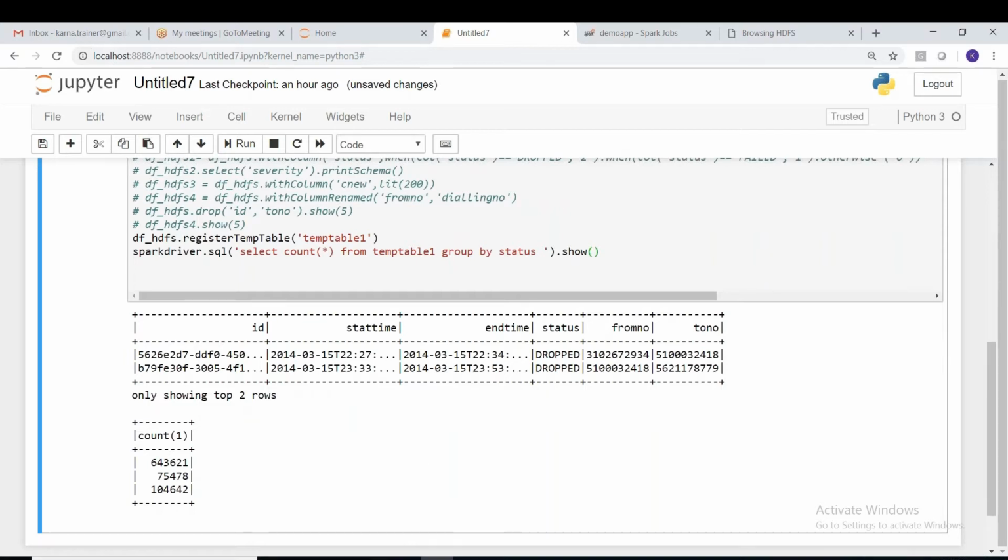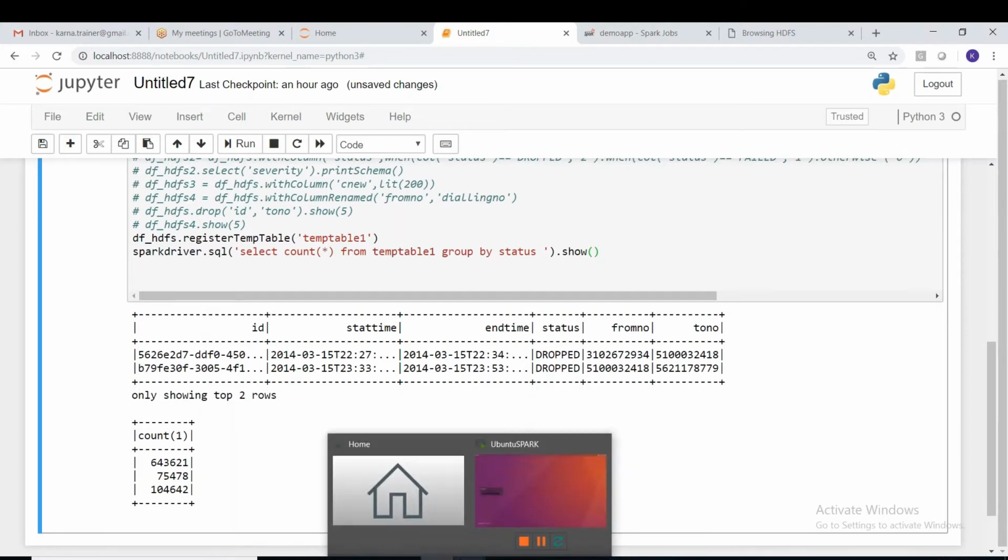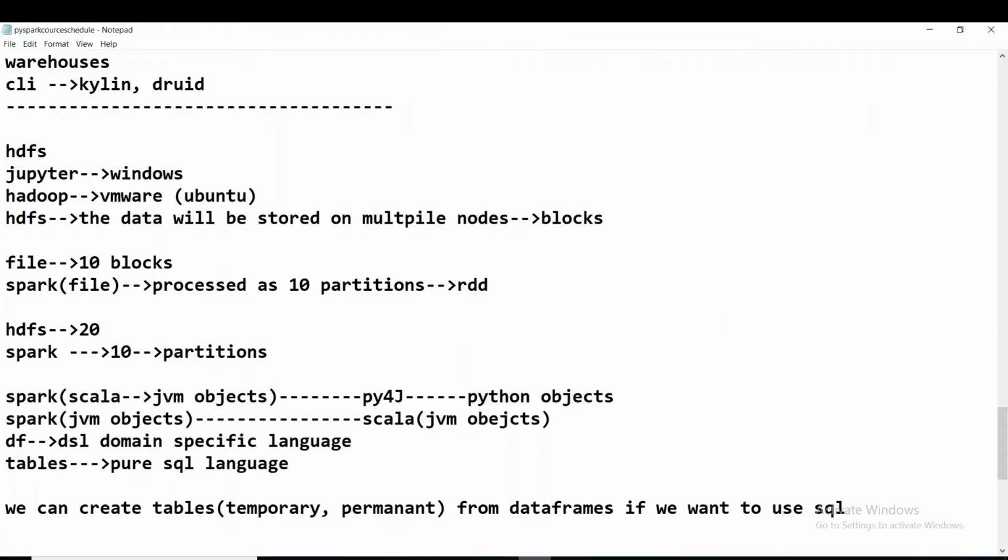Now let me ask: is a data frame a temporary object or a permanent object? Temporary only. As long as the Spark job is running, it will be alive. Once the Spark job is complete, it will be deleted. What about a temporary table? It is also temporary. Its scope is till the completion of the job.